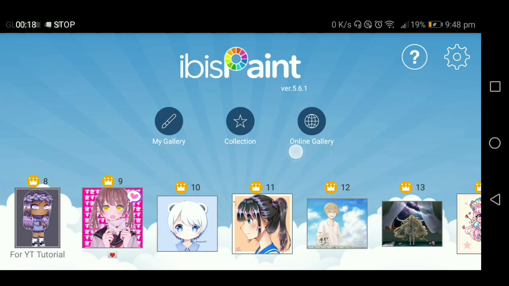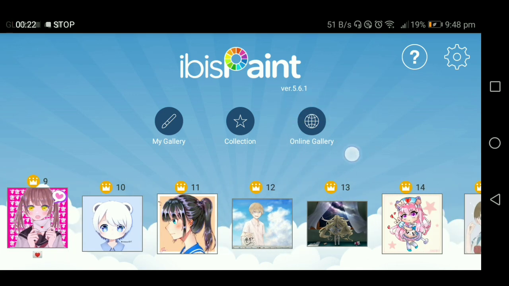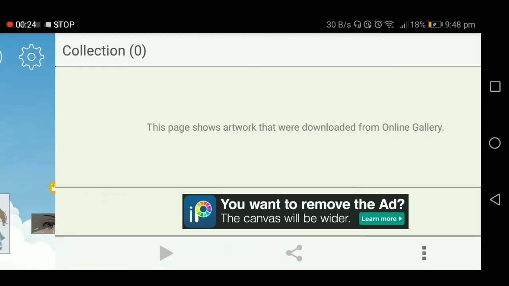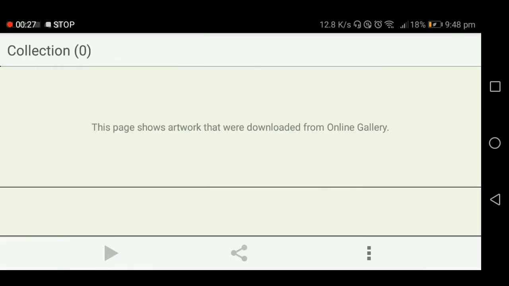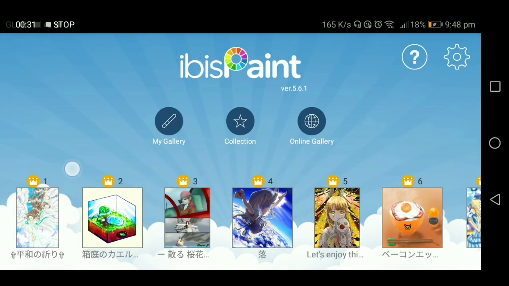But anyway, you can save these pictures because they also have the option to download them here, online gallery. But you have to log into your Twitter or Facebook, and then when you're finished downloading, it will show up in your collections. I don't have videos right now. I don't have downloaded things from other creators. But anyway, that's it.